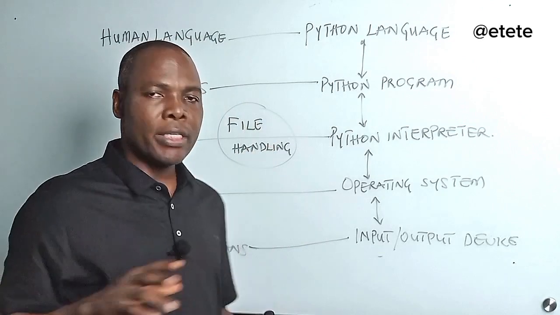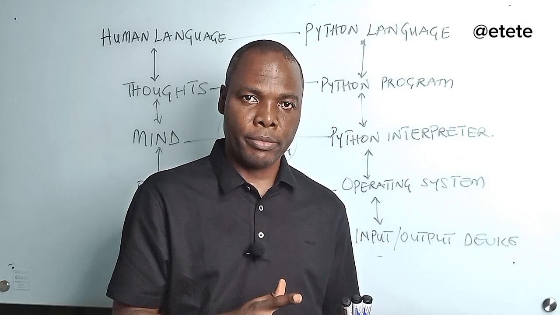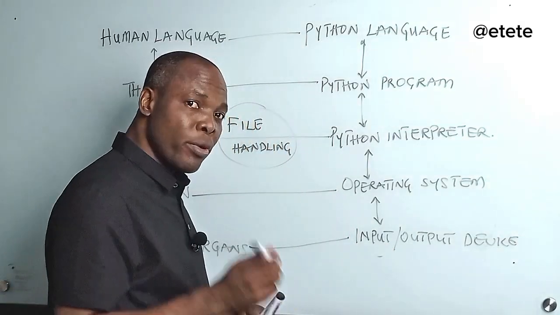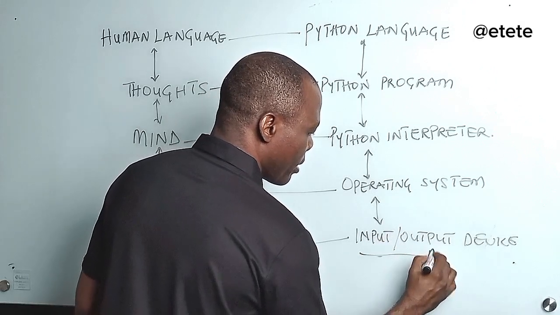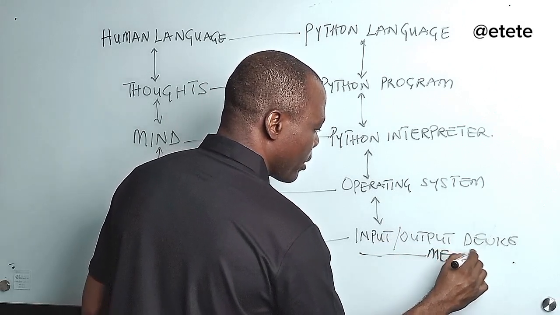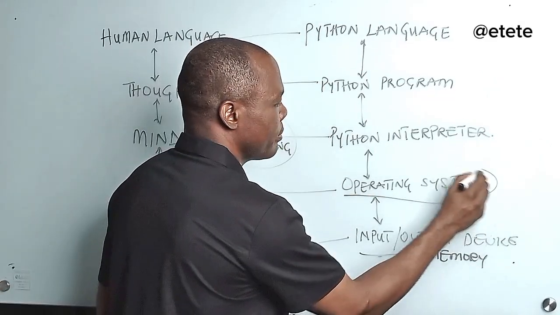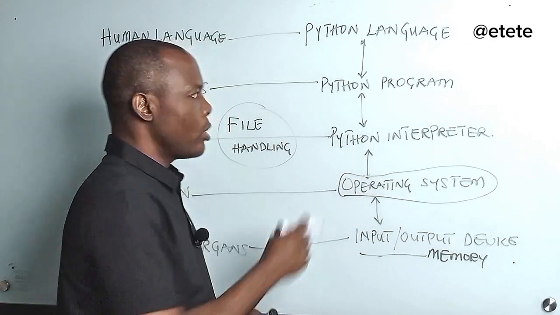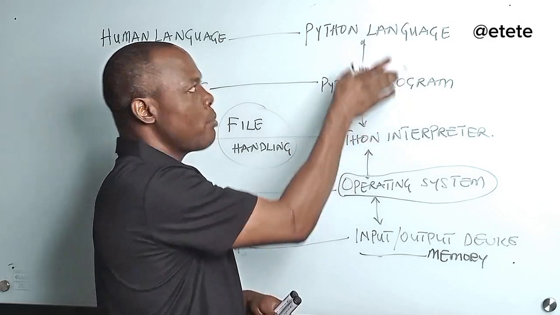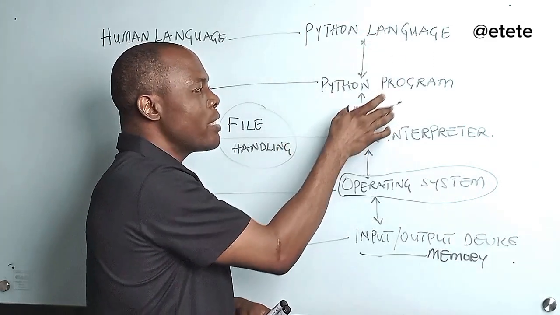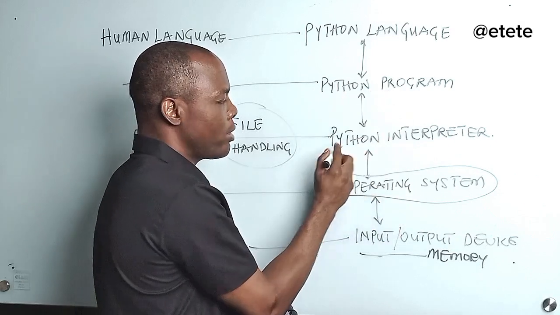You know what has been happening is when you want to run a program, it is first loaded into the memory, right? Now, that memory part is also here. The only person that has access to that memory is the operating system, not the Python program. Now, you are writing the Python program using the Python language. The only person who understands this Python program and is going to interact with the operating system is the Python interpreter.